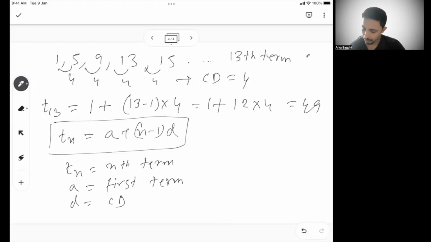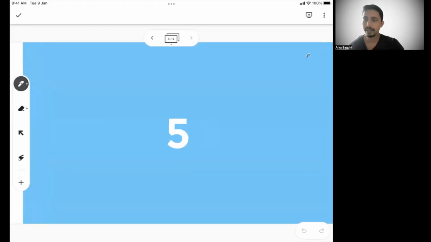Okay. Now, if this is clear, please let me know in the comment section if some part is not clear. So we are trying to find out formulas that we can use. So this is a very important formula where we are trying to find the nth term of an AP. So Tn, which is the nth term, is the first term plus n minus 1 into common difference, the way we did it in the previous problem. Okay, let's move to the next part.